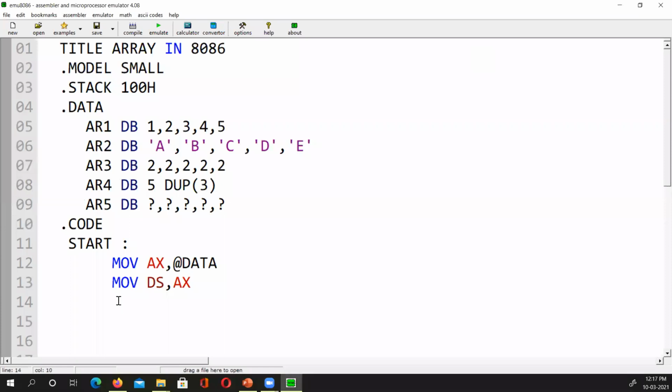Okay, nice. So after that, what should I do? If I want to read the data from the array, I need to run a loop. For that, I will have a CX register with 5, how many times I have to loop, right? And then I say move into the SI register, comma, offset of AR2 or AR3 or whatever, AR1 for example, whichever array's address you need. Now what will happen by this is,